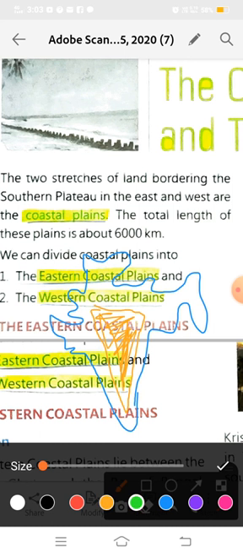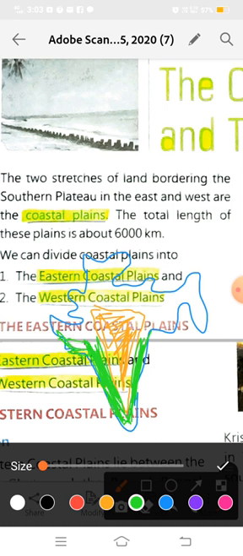And you saw in the previous chapter in a map that there are two stretches of plains on both sides, in the western part and in the eastern part. So these two stretches are our coastal plains.